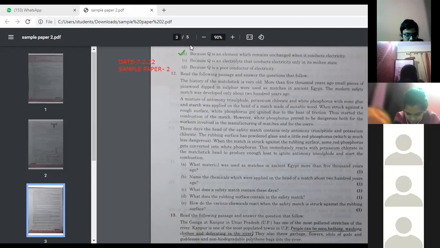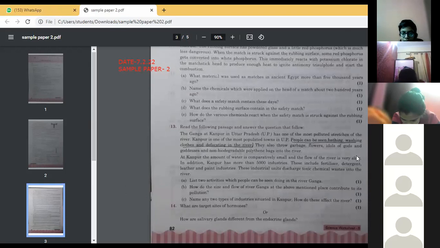Next, 12 is omitted, I think. This is a history of matchstick. Afterwards, let's erase it. C for 13. Ganga at Kanpur. Yes, that we have done. Kindly read this paragraph. Yes, Anya, roll number 1. Read this question.